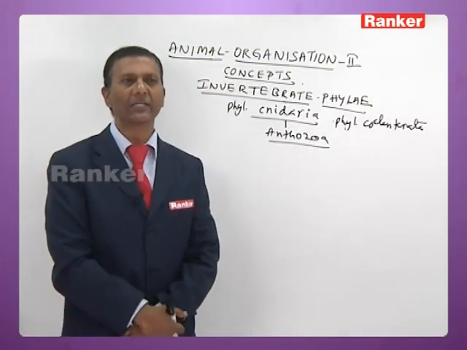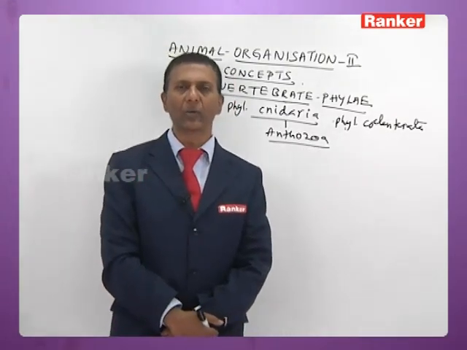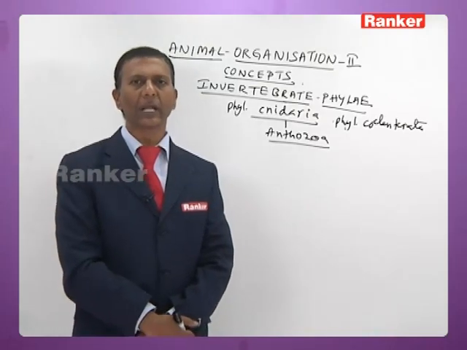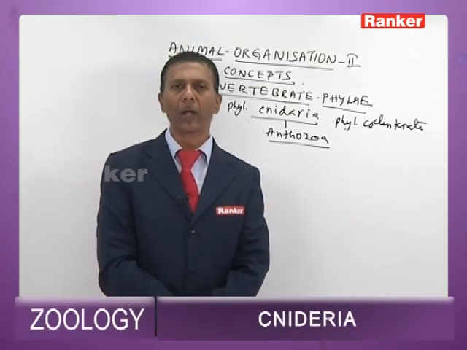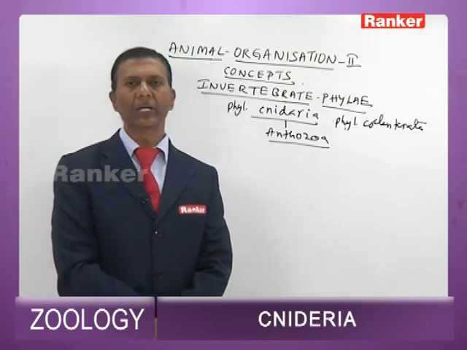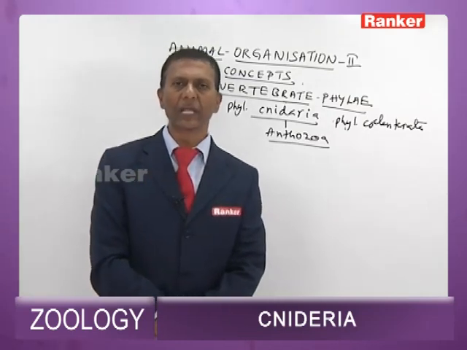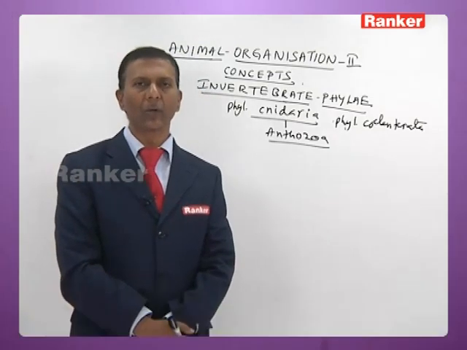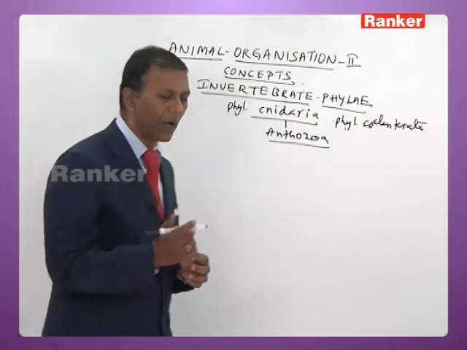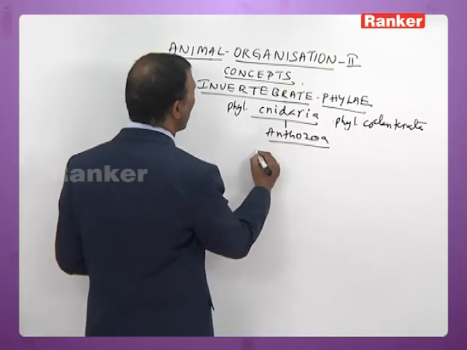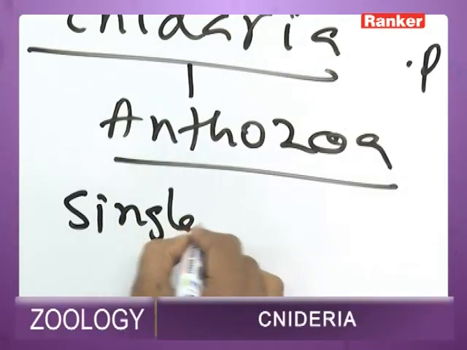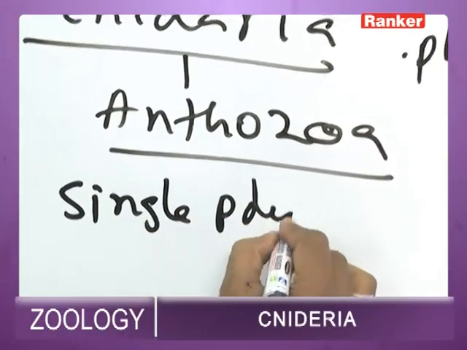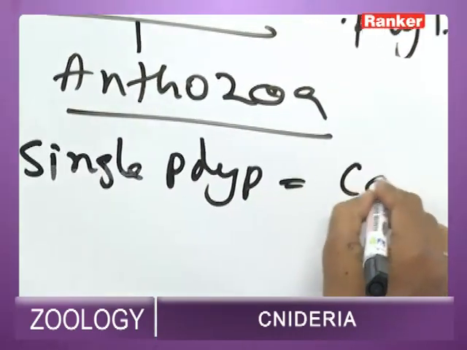These anthozoans exhibit a unique phenomenon of coral formation. The exoskeleton of a single polyp is called corallite.